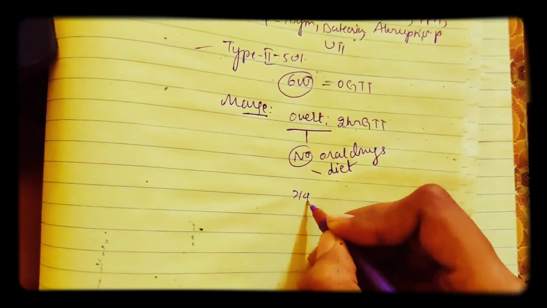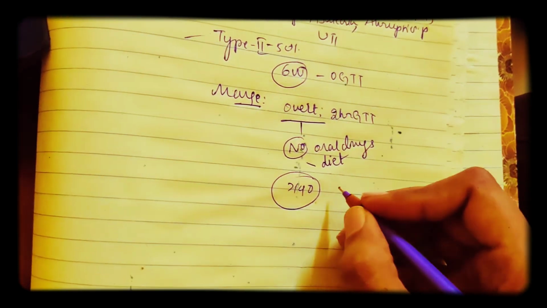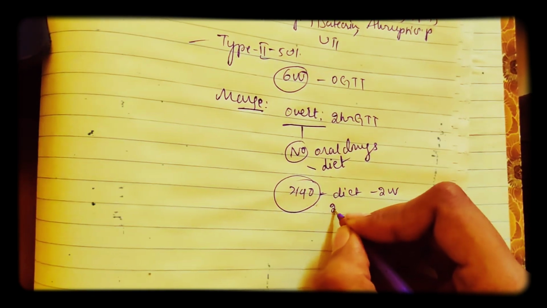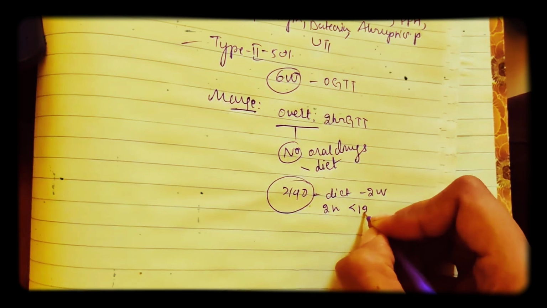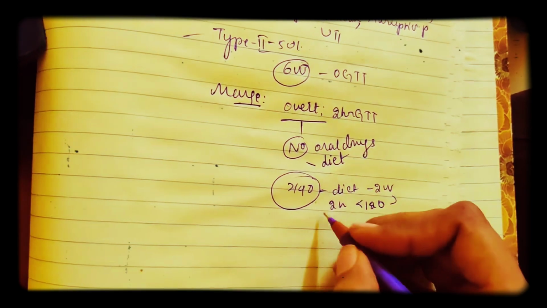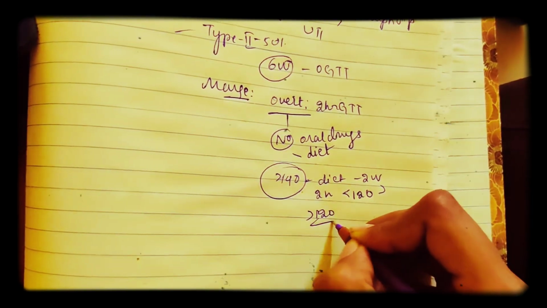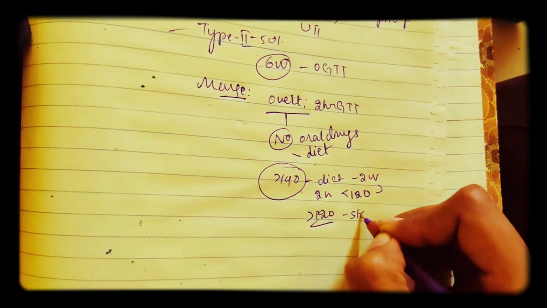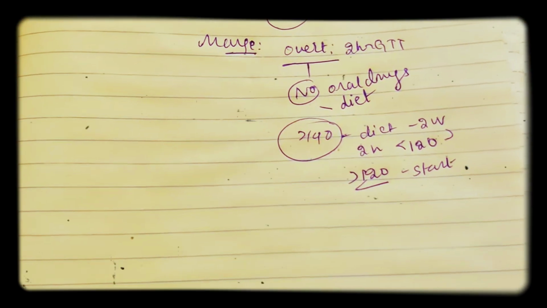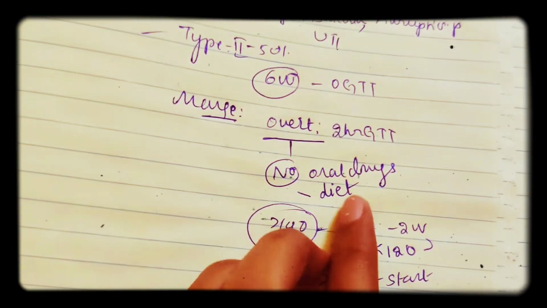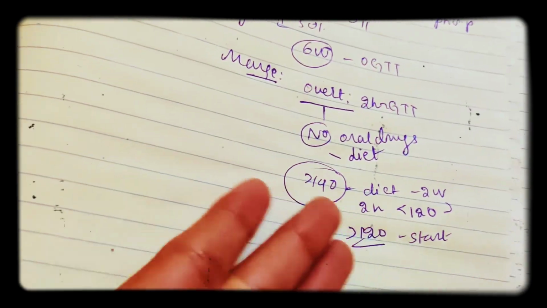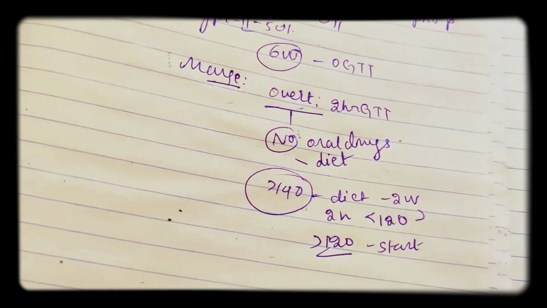If it is greater than 140, it's gestational diabetes, and now we can do the diet modifications for 2 weeks, and we do the 2 hour test again. If it is less than 120, we continue the diet. But if the test shows that the blood glucose is greater than 120, then we will start insulin. In some gestational diabetes mothers, they will be controlled by diet itself. If you do diet and the test is less than 120, then continue the same diet. But even on diet, if the diabetes is not reduced, then we need to start insulin.